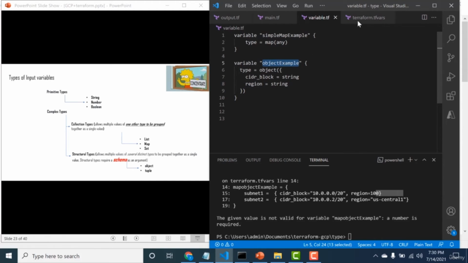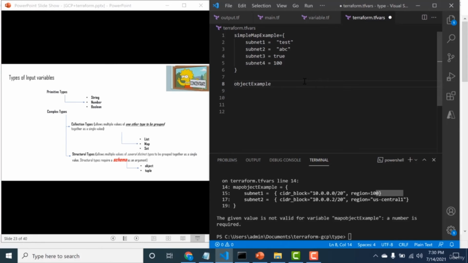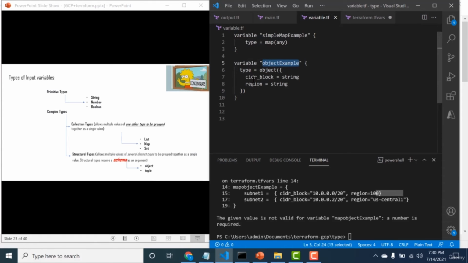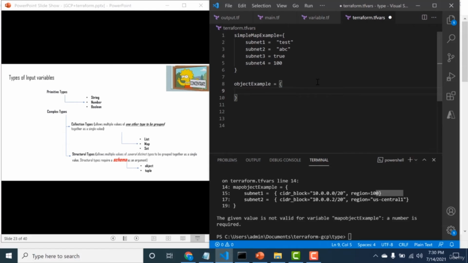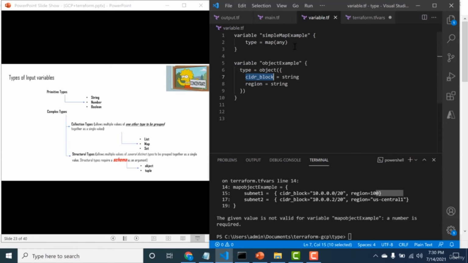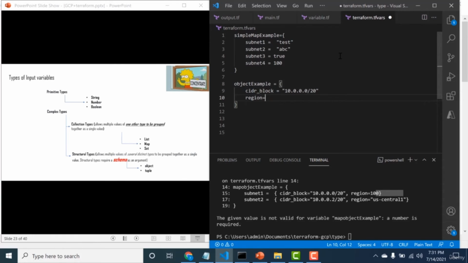I'll copy this and I will assign a value to this. This has to contain the CIDR block and the region. I'll copy the CIDR block and define a value as 10.0.0.0/20. It should also contain a region, so I'll copy this region and set it to US East.